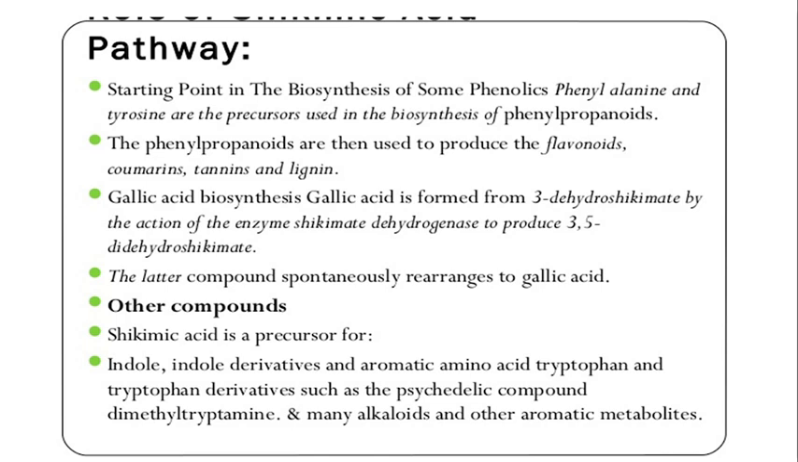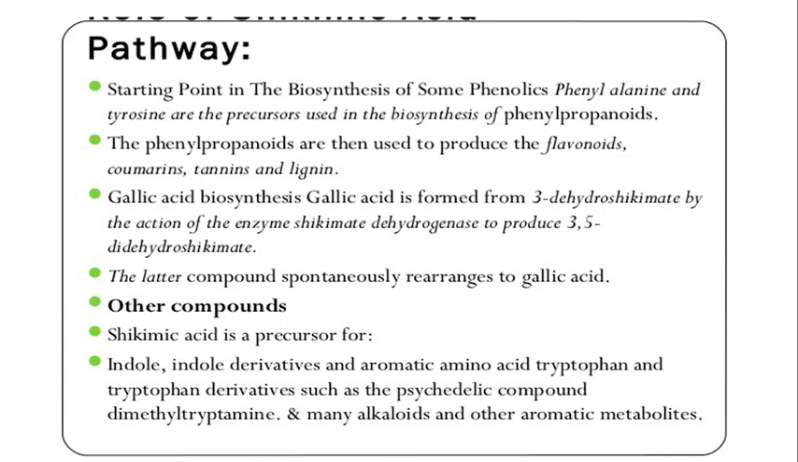In our last lecture we saw the shikimic acid pathway. Shikimic acid is an intermediate which is used by the plant to biosynthesize different aromatic amino acids, or essential amino acids. These amino acids are phenylalanine, tyrosine and tryptophan. All these are aromatic amino acids which are produced by the plant by the shikimic acid pathway.